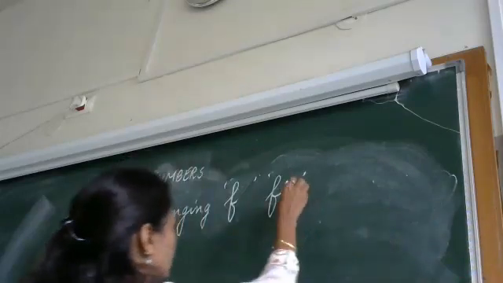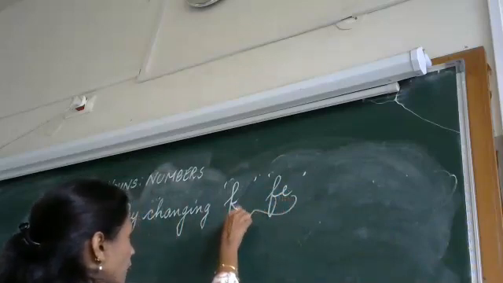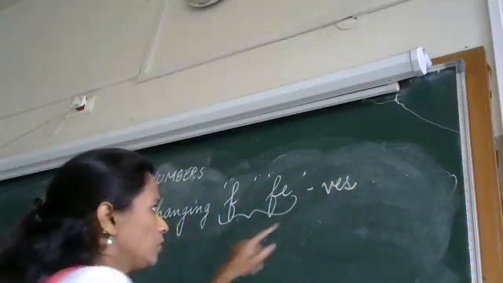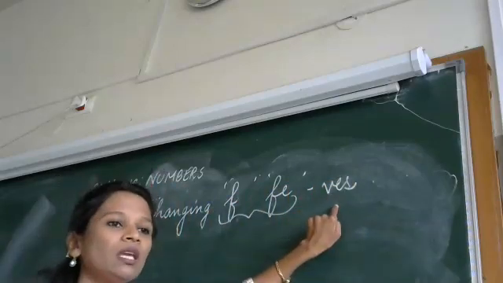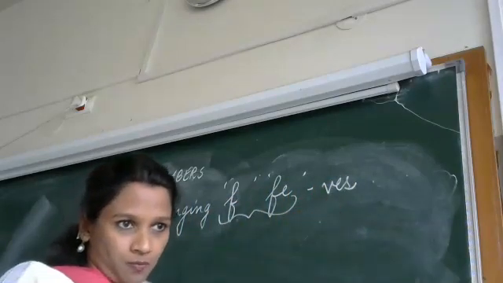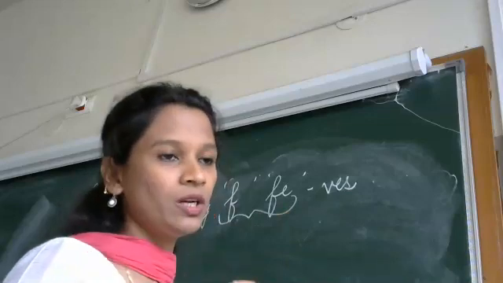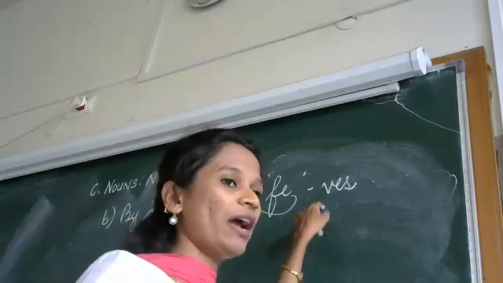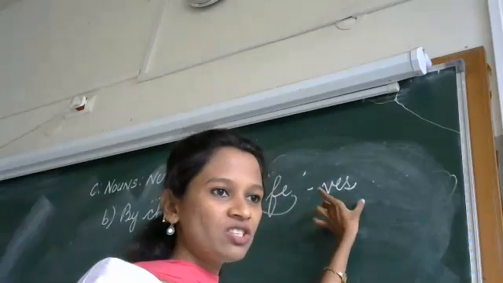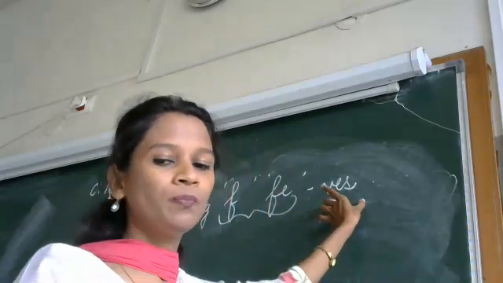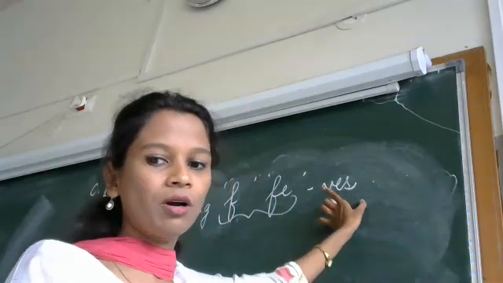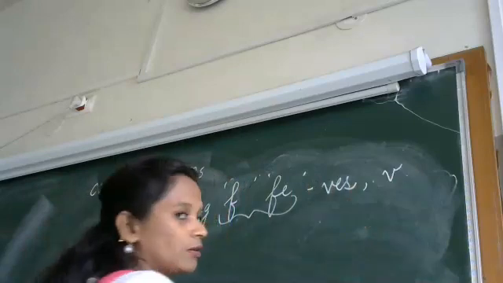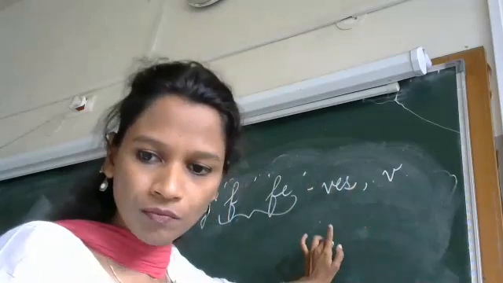So now, any word that ends with F and FE, we put it as VES. You need to keep in mind any word that ends with F and FE, we change it into VES or V.